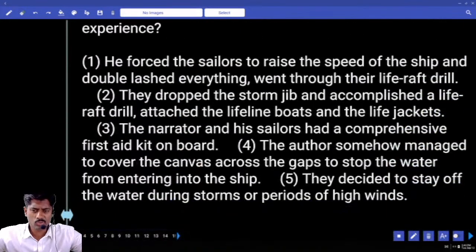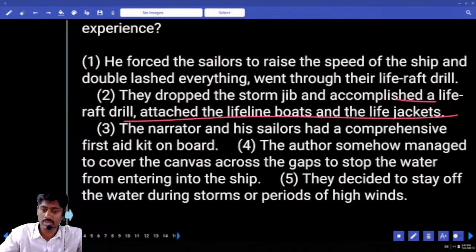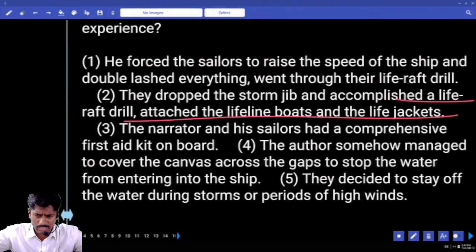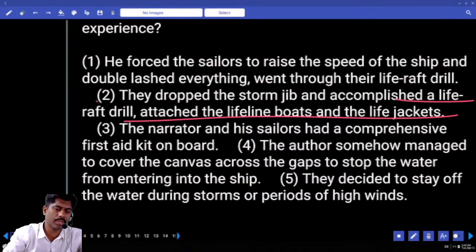Did it force the sailors to raise the speed? No. Dropped the storm jib and accomplished the life raft drill, attached the lifeline boats and life jackets? Okay. Narrator and his sailors had a comprehensive first aid kit. Author somehow managed to cover the canvas across the ship's gaps? No. They decided to stay off. Answer, again second option.